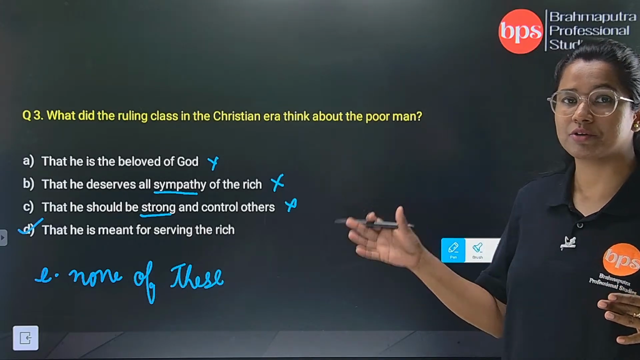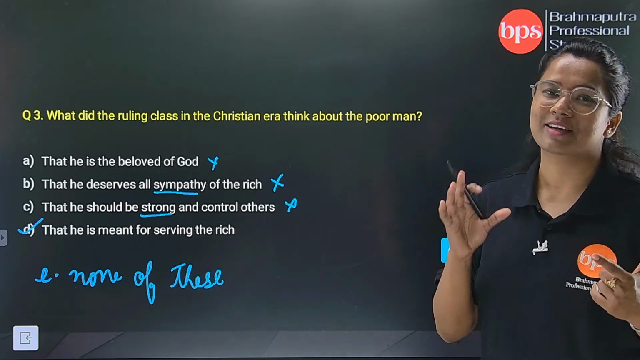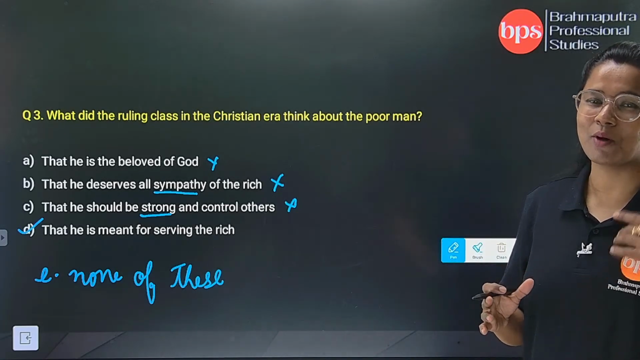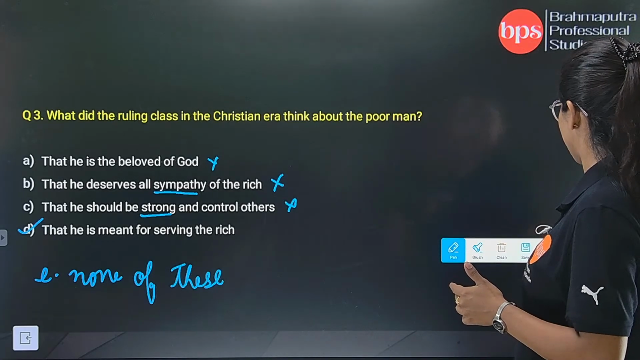For that, in order to evade that kind of mistakes, what you have to do? You have to go through the comprehension. No other way, no other shortcuts. So number 3 is clear, I hope so.